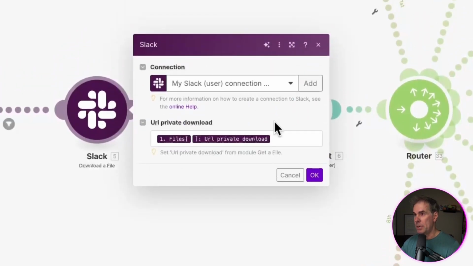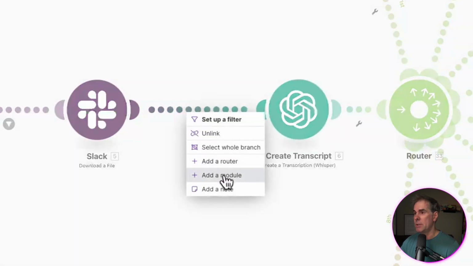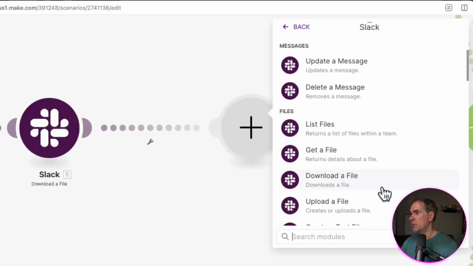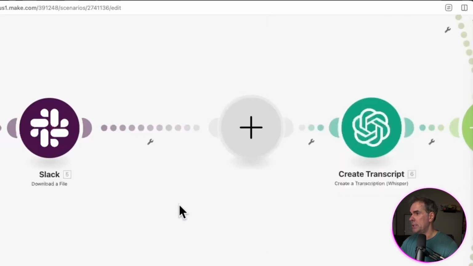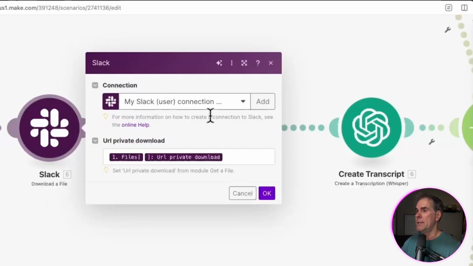So I'm going to open up the Slack module here. And again, if I were creating this from scratch, I would go to add module, click on Slack, and you want to look for download a file, which is right here. Since I've already done that, I don't need to do that again. So I'm just going to show you within this module here.